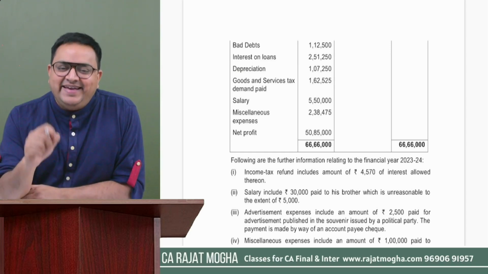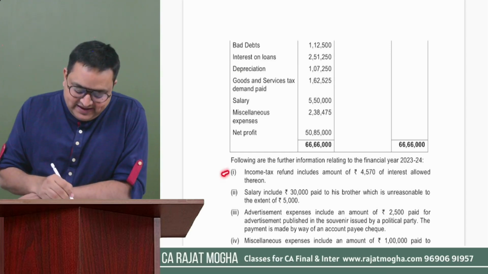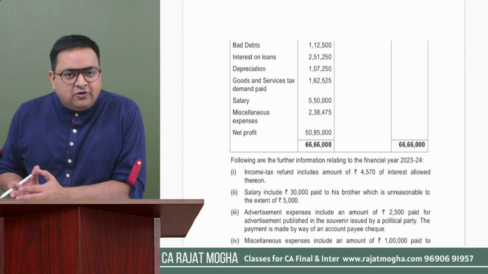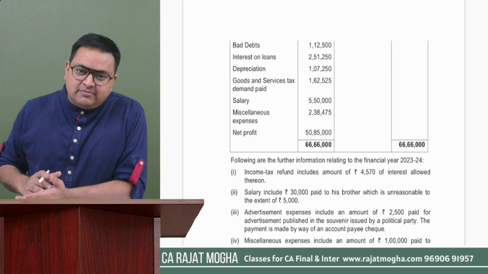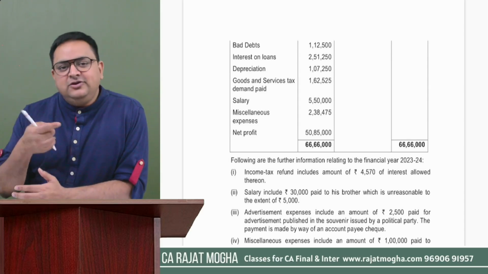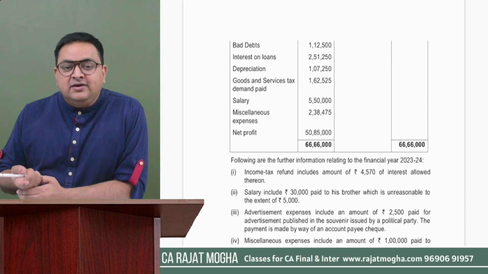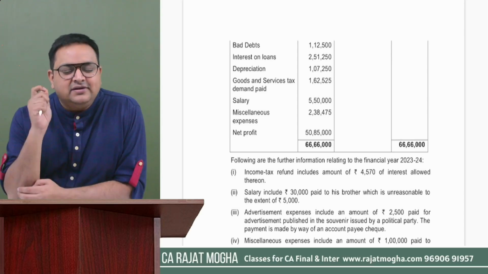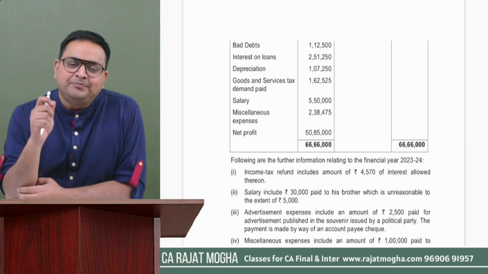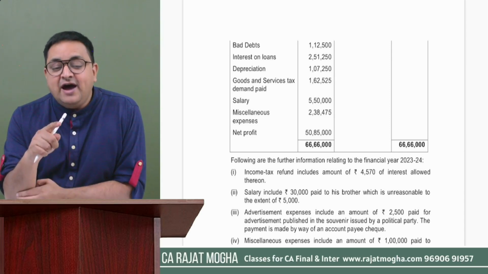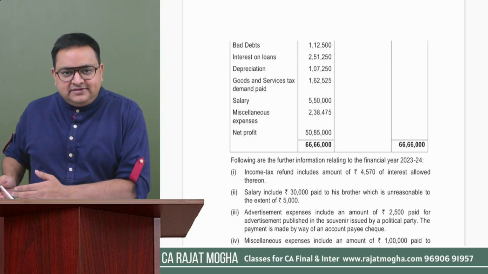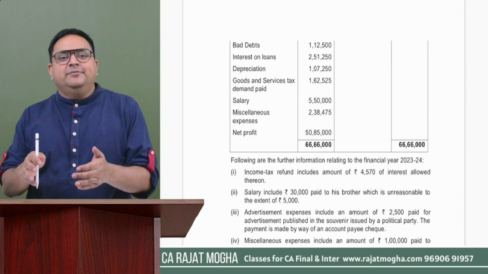But in case something is mentioned in the information, either they are giving you some block of assets, some additions are made, some sale took place during the year, then you have to compute depreciation, right? So if they provide you certain information regarding computation of depreciation, then you have to do it accordingly. So first calculate depreciation as per section 32 and then allow that depreciation.